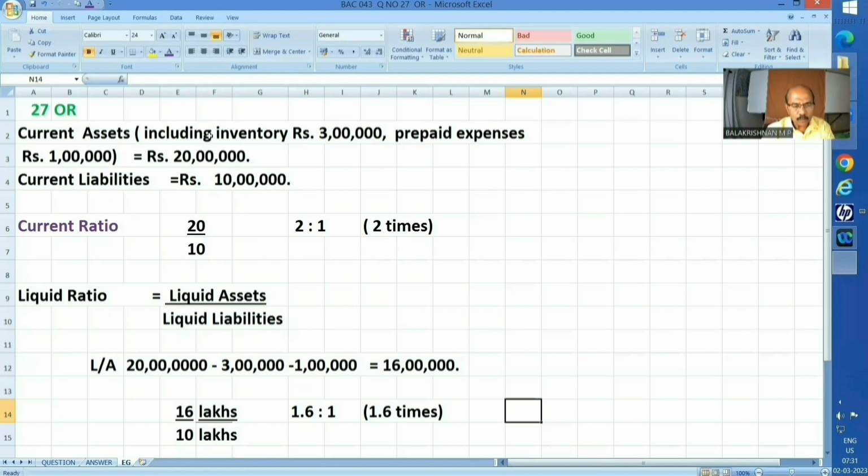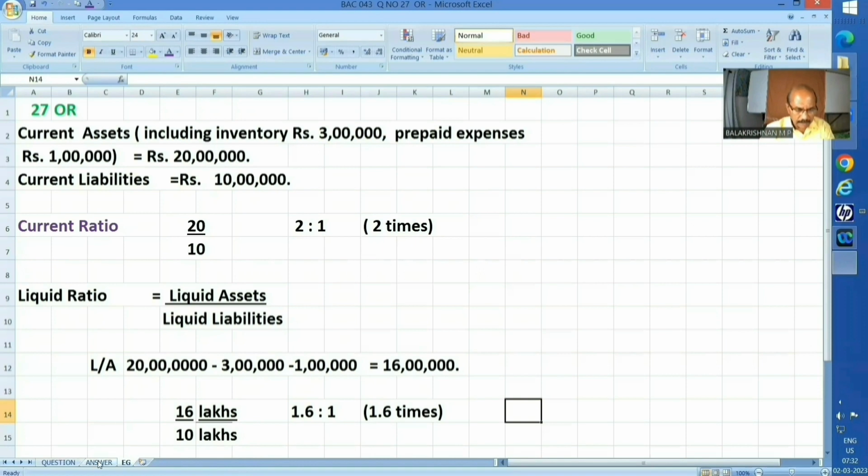We will exclude this inventory and prepaid expenses. That means it will be 20 lakhs minus 3 lakhs minus 1 lakh. That is 16 lakhs. 16 upon 10 lakhs means 1.6:1. That is nothing but 1.6 times. Okay, this is the way it works. Under no circumstance can we make a liquid ratio that will exceed the current ratio.